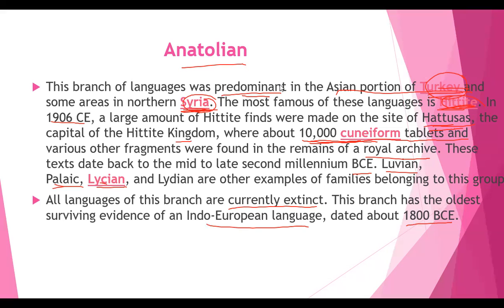The most famous of these languages is Hittite. So what do you mean by Hittite? The ancient people who have used it, right? So Hattusas in the sense what? It is the capital of the Hittite Empire in the late Bronze Age, right? So these are the important points.